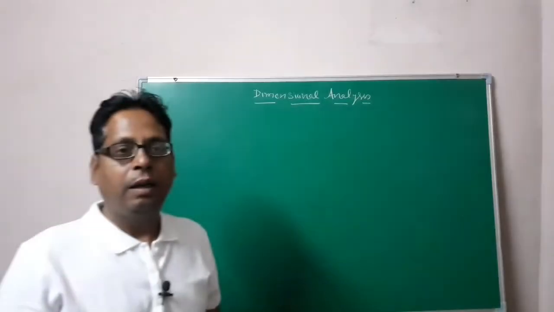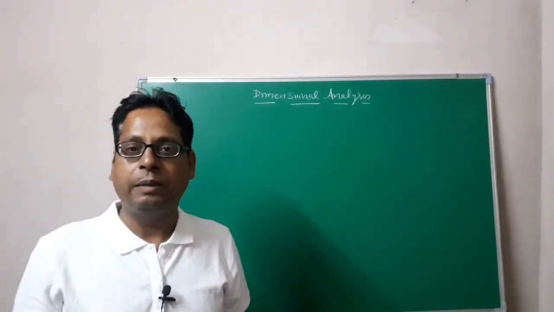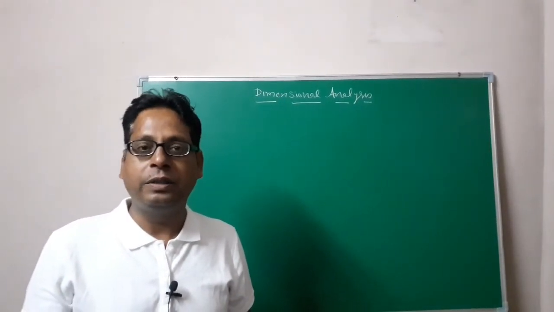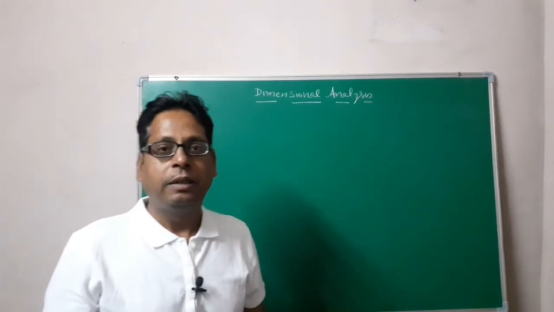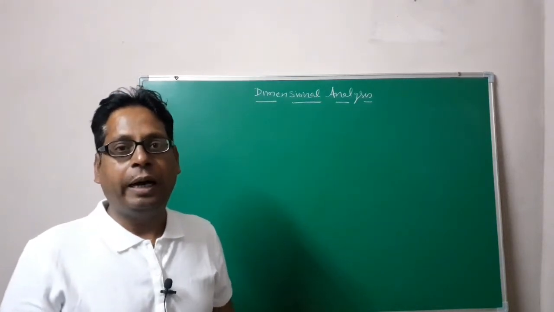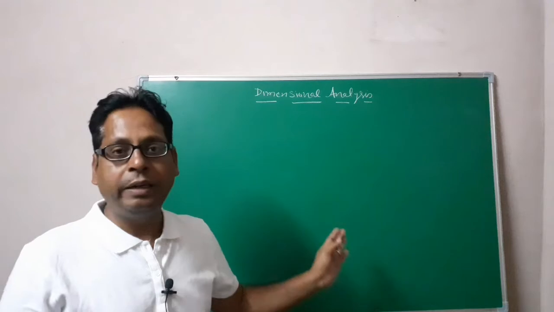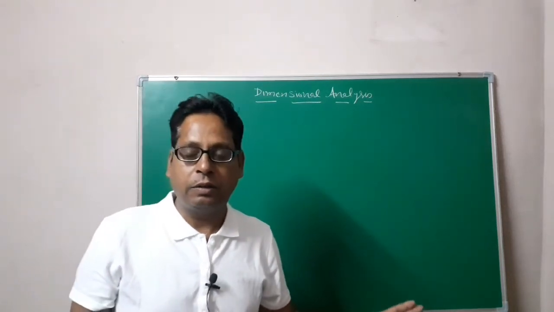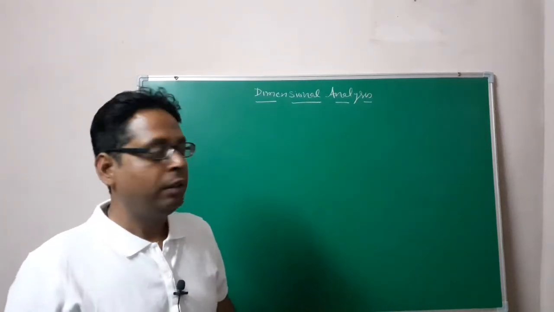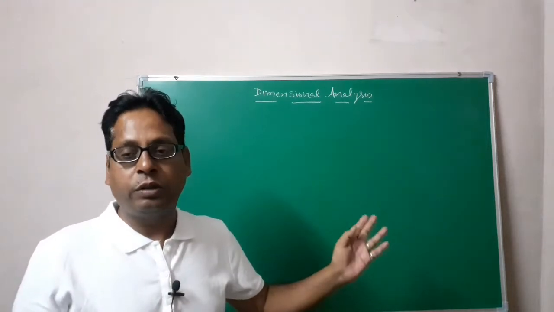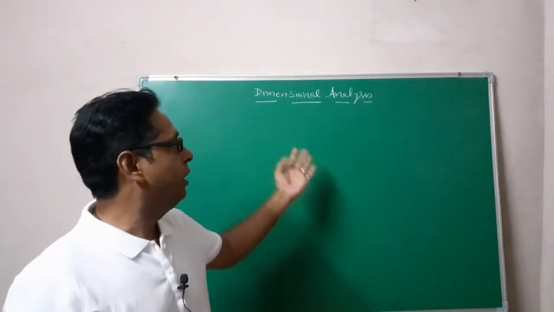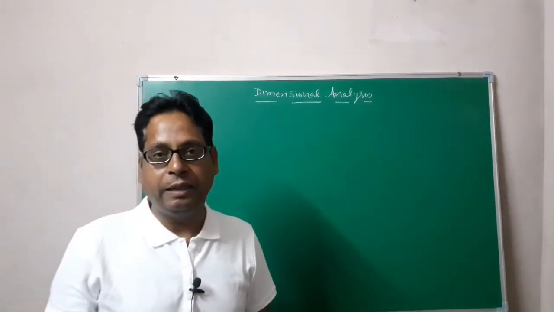Hello students, in the previous lecture we had started chapter number 1, that is physical world and measurement. So let us continue that chapter. We had done system of units and its coherent system of units, advantage of that, and today we will start dimensional analysis.